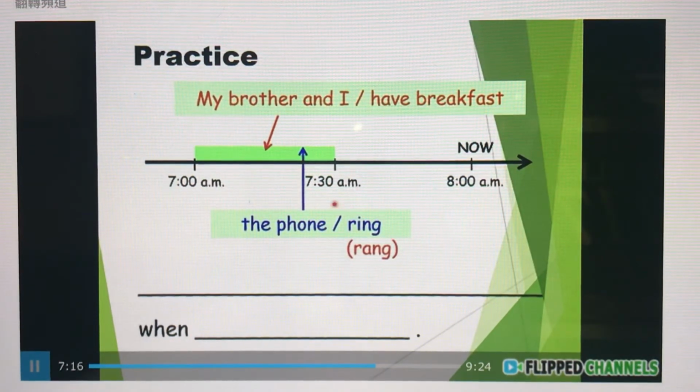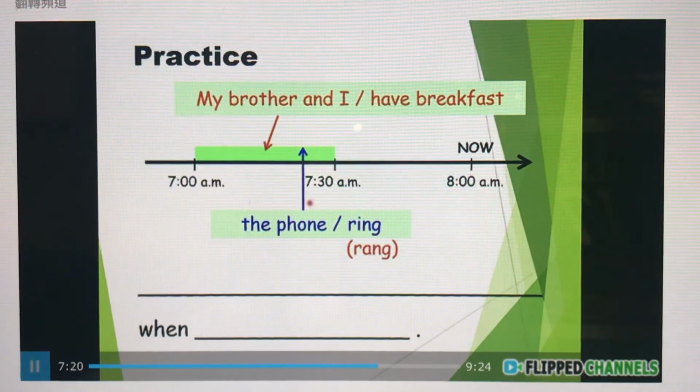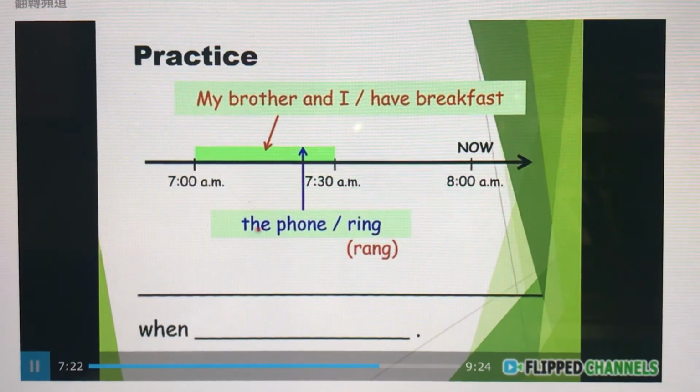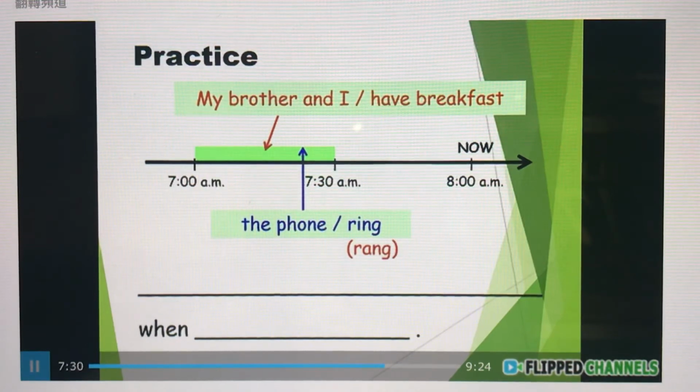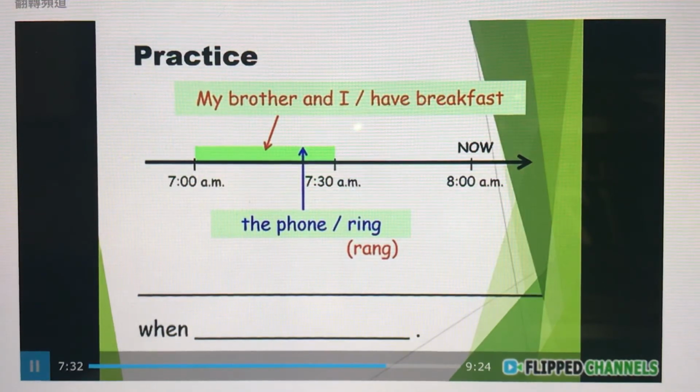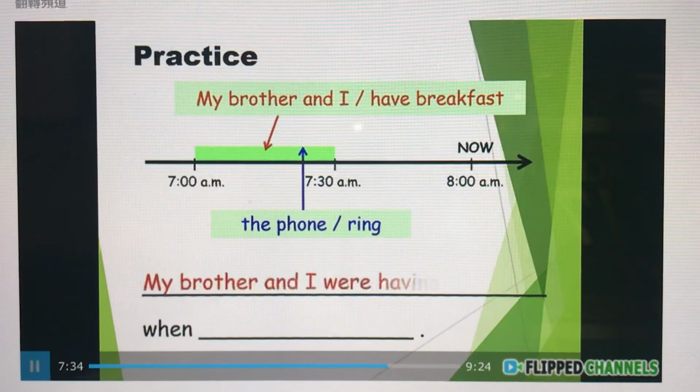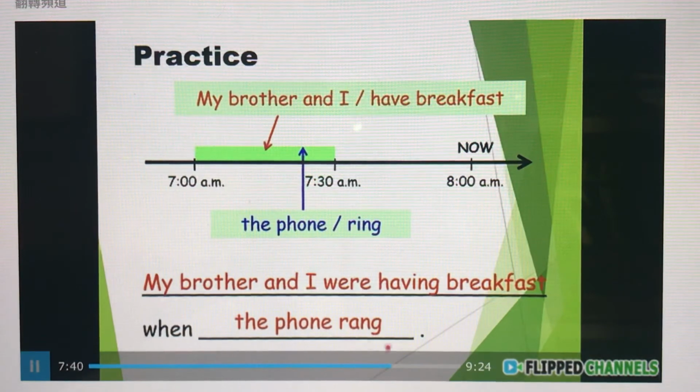And suddenly, at around 7:20 a.m., the phone rang. It is just a short action. If we want to put these two sets of actions into one single sentence, we may say, my brother and I were having breakfast when the phone rang.